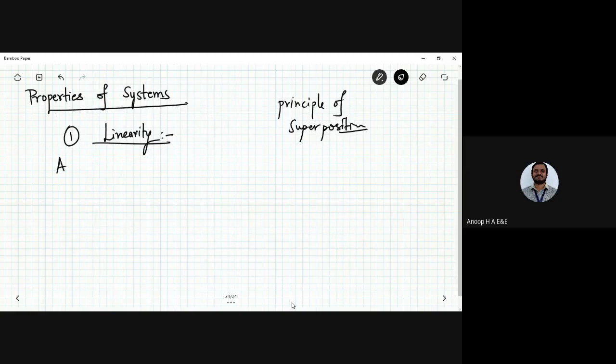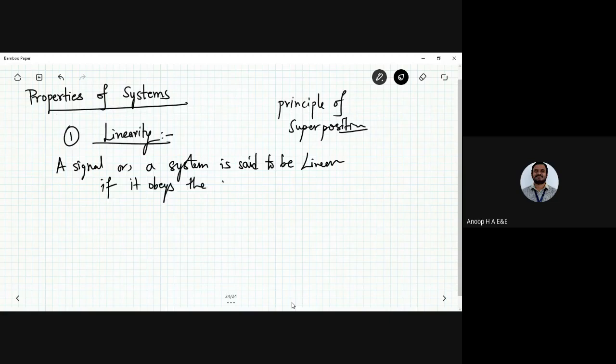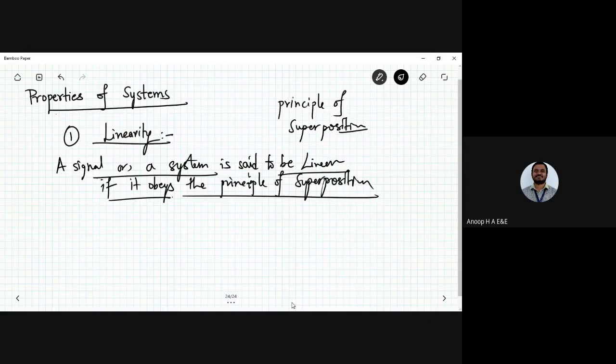A signal or a system is said to be linear if it obeys the principle of superposition. Okay, what do you mean by that?